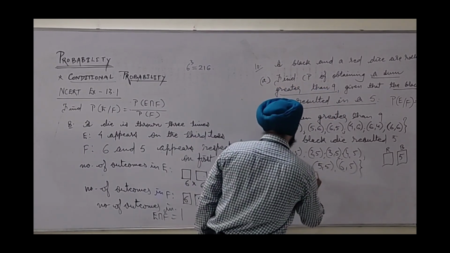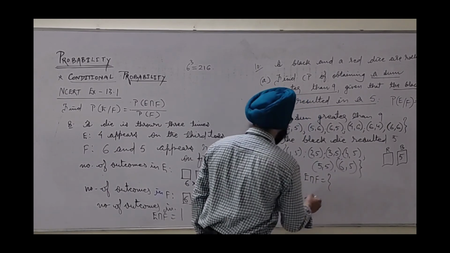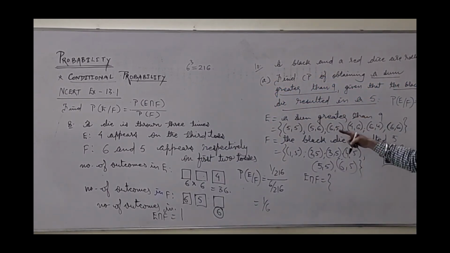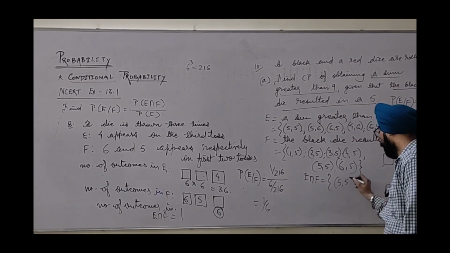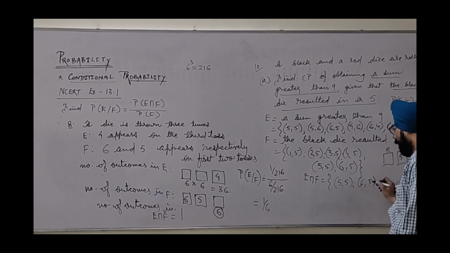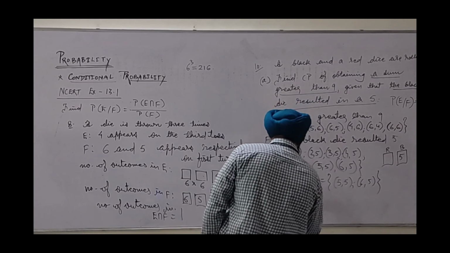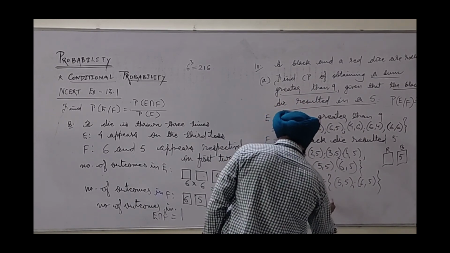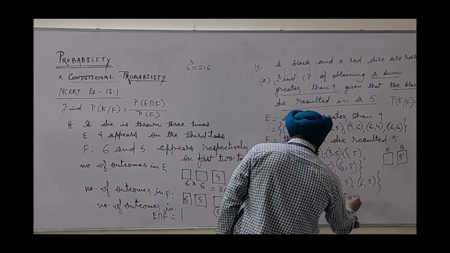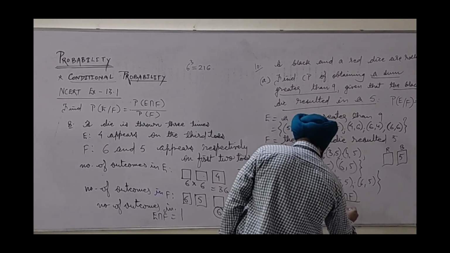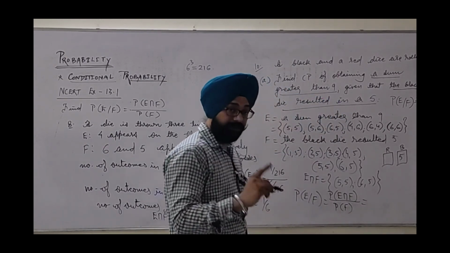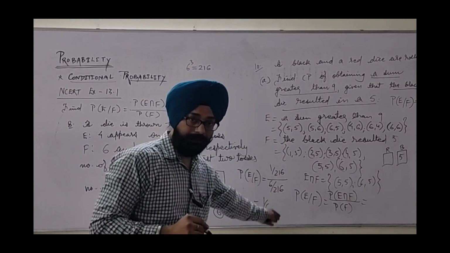Now E intersection F can easily be written. What is common in them? In E intersection F, I find 5 5 is available and 6 5 is also available. We can say these satisfy both conditions: the second place is 5 and the sum is also greater than 9. Now the required probability will be obtained. P of E on F is the probability of E intersection F upon P of F. So this language conversion is a must, otherwise the rest of the part is easier.